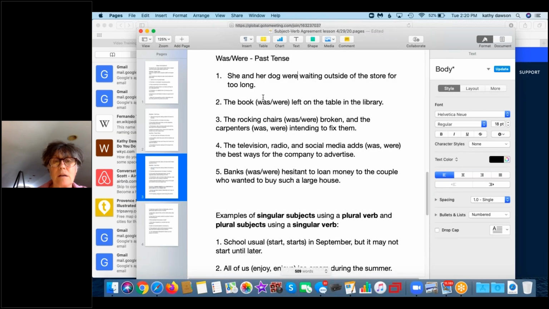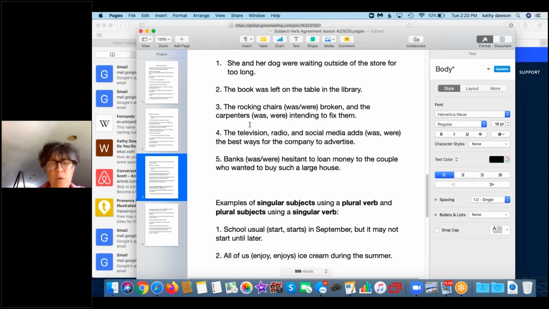The book was or were left on the table in the library. One subject, book, singular verb, was. Okay. The rocking chairs were or was broken, and the carpenters was or were intending to fix them.